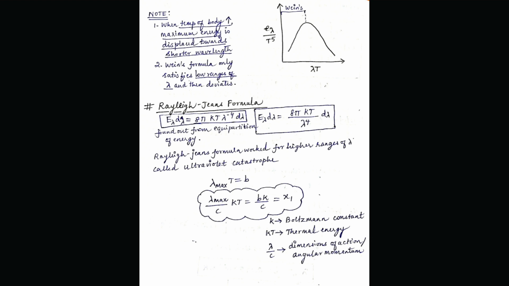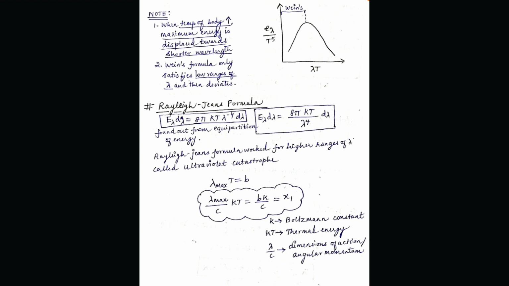The Rayleigh Jeans formula worked very well for the higher ranges of wavelength, that is, the larger values of wavelength you get after the curve bends. The same thing was fulfilled by the Rayleigh Jeans formula. So we have Wein's formula for the lower wavelengths and the Rayleigh Jeans formula for the higher ranges of wavelengths, where the failure at the other end is what we call the ultraviolet catastrophe.